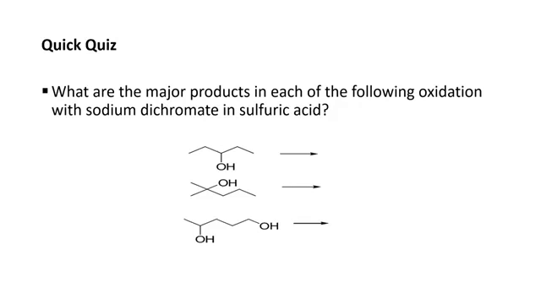Students, here is a quick quiz for you. You have to answer a simple question: what are the major products in each of the following oxidations with sodium dichromate in sulfuric acid? Respond to all these compounds one by one.